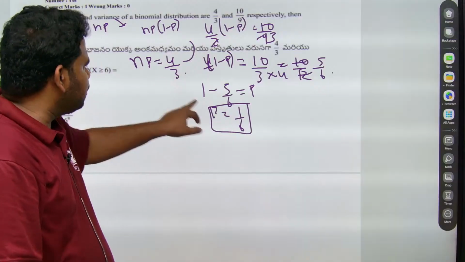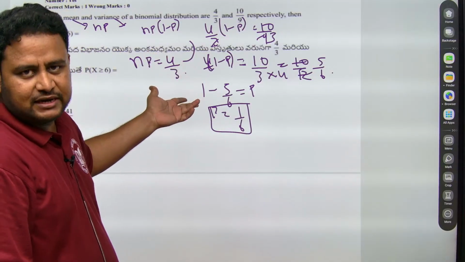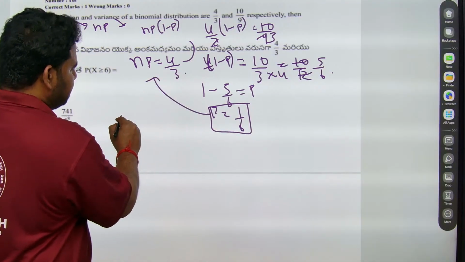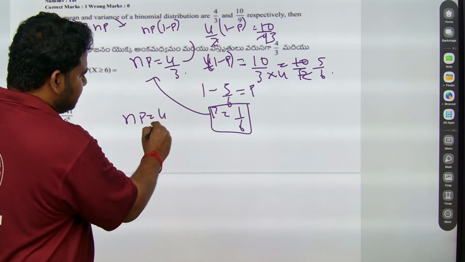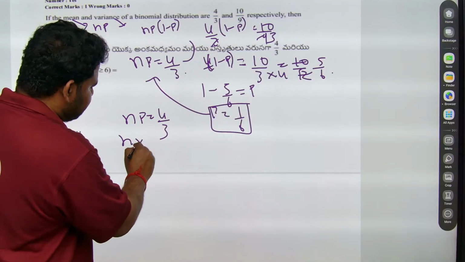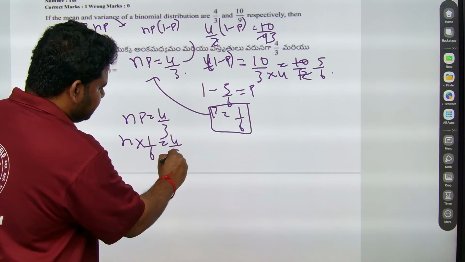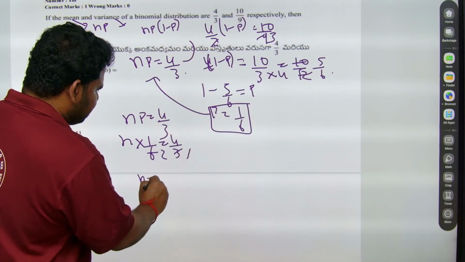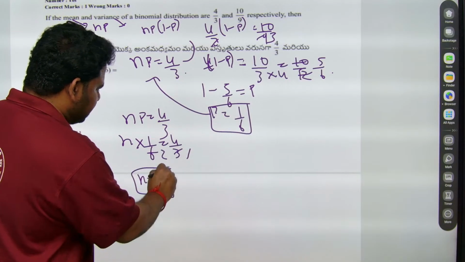Now if I put P is equal to 1 by 6, I will get the value of n. So if I put P is equal to 1 by 6 here, N in NP is equal to 4 by 3, right? N into P, which is 1 by 6, is equal to 4 by 3. This will be 3 1s are 3, 2s are. So n will be equal to 4 into 2, that is 8. We got n is equal to 8.